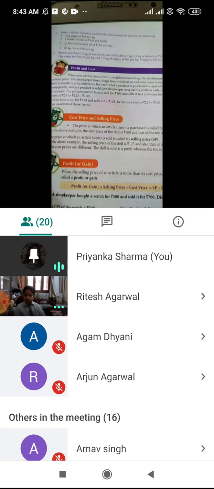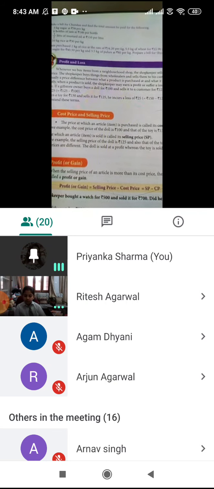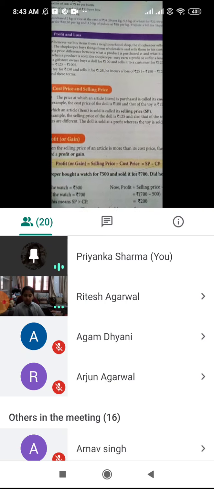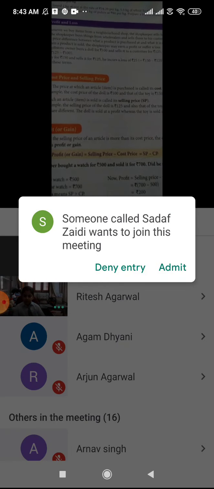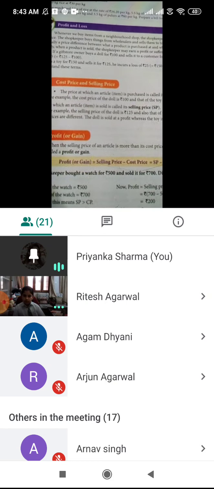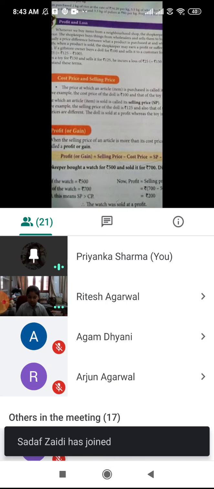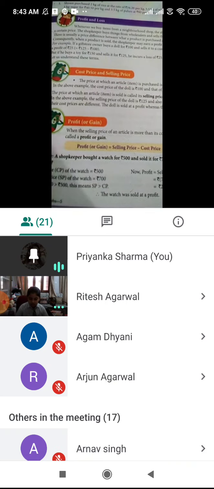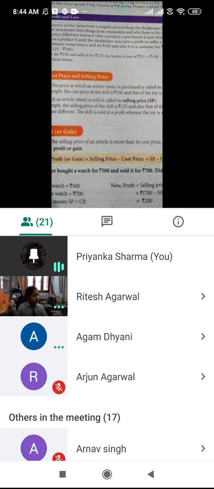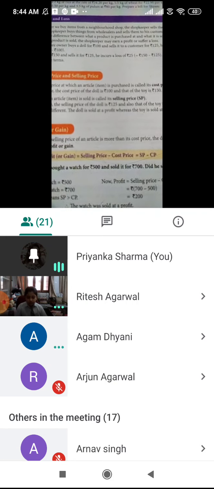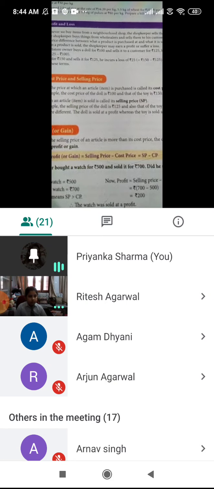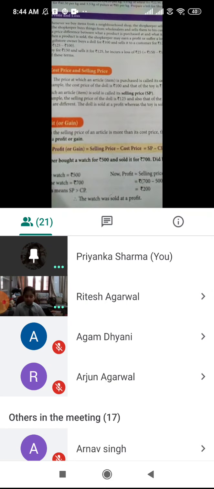Now you have bought that teddy bear at home, but now you are not liking it. Your friend came to your home and said, I like this teddy bear a lot. Can I buy it from you? You say, okay, I will give you this teddy bear for rupees 600. So now you are selling that teddy bear for rupees 600 to your friend. That means now the selling price of that teddy bear is 600.